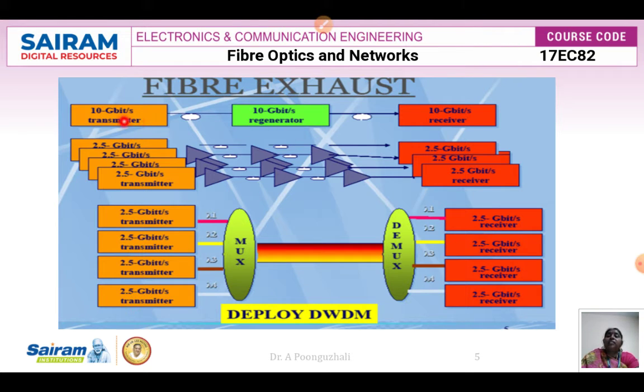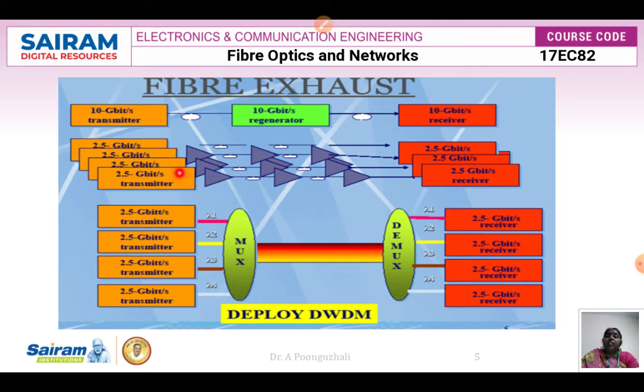The bit rate is around 10 gigabits per second. In this case I have to use a regenerator between the transmitter and the receiver, and this regenerator regenerates the signal and sends it to the receiver. Instead, what we can do is, instead of sending it as a 10 gigabits per second transmitter, I can divide it into 2.5 gigabits per second transmitters.